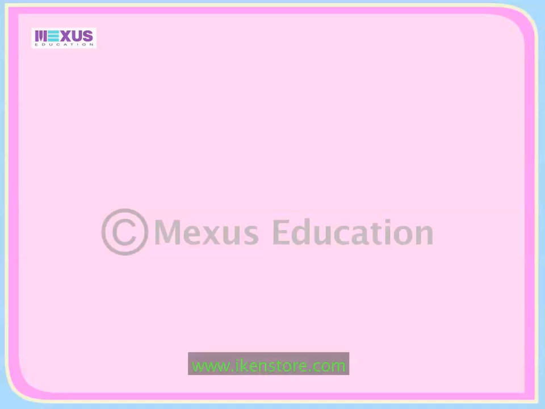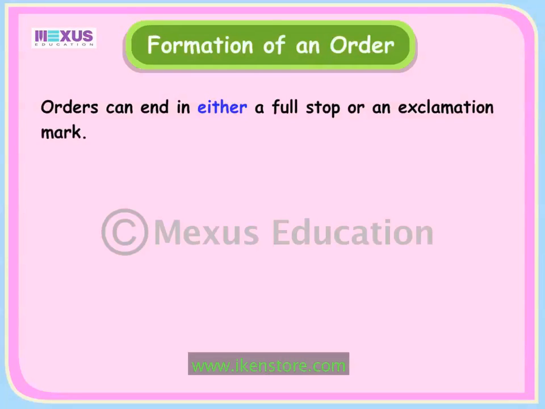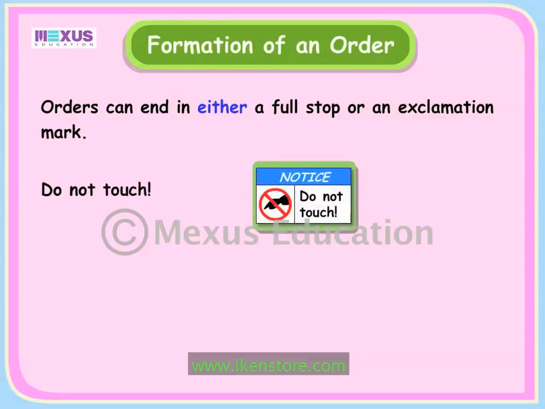Now, let us look at how orders are formed. An order can end in either a full stop or an exclamation mark. For example, the order "Do not touch" ends with an exclamation mark. We can end this order in a full stop by adding the word please before the sentence.